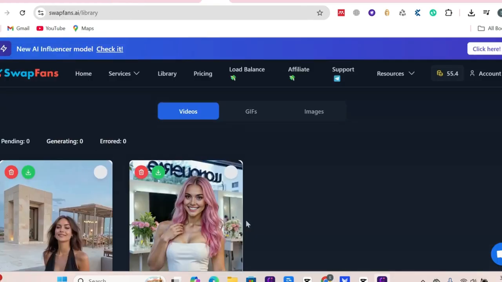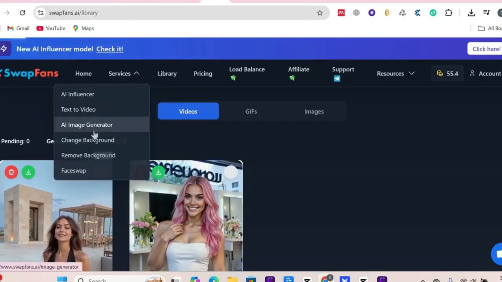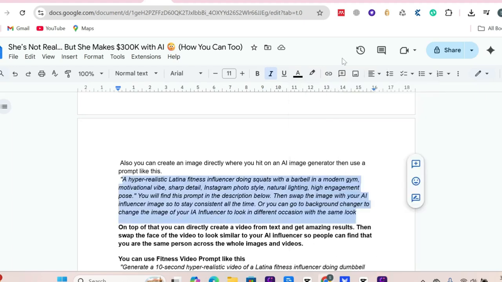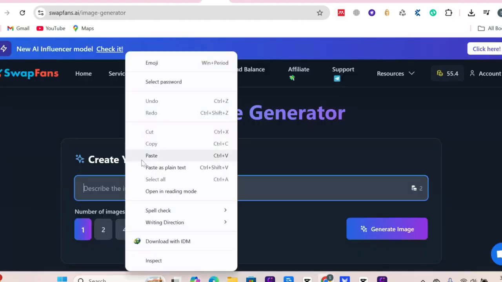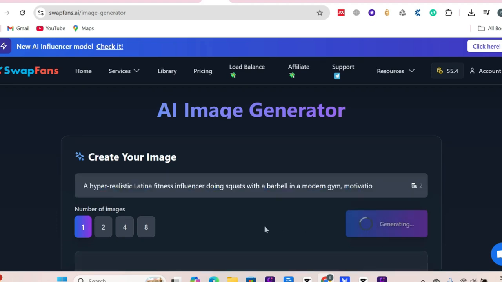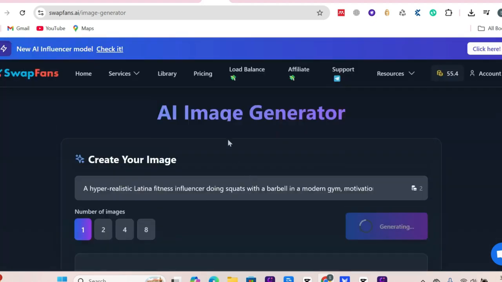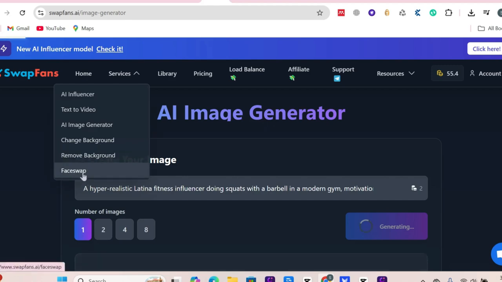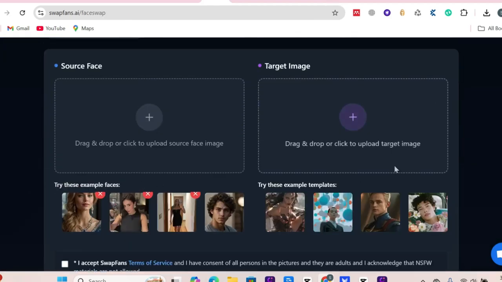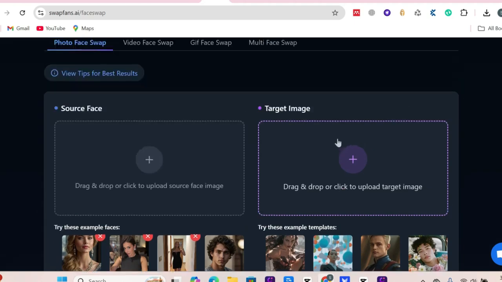Also, you can create an image directly with an AI image generator, then use a prompt like this. A hyper-realistic Latina fitness influencer doing squats with a barbell in a modern gym, motivational vibe, sharp detail, Instagram photo style, natural lighting, high engagement pose. You will find this prompt in the description below. Then swap the image with your AI influencer image so you stay consistent all the time.